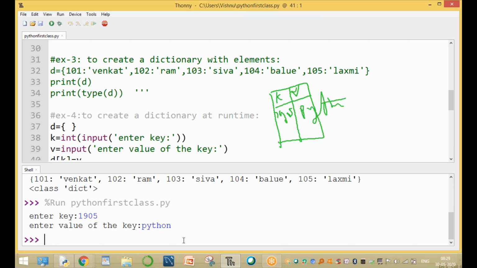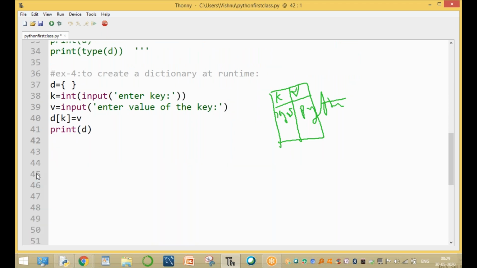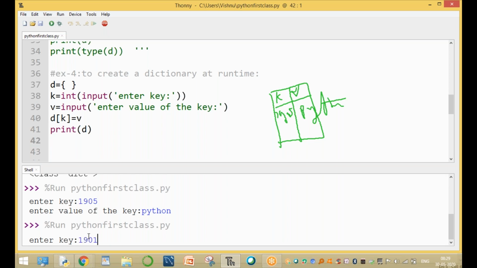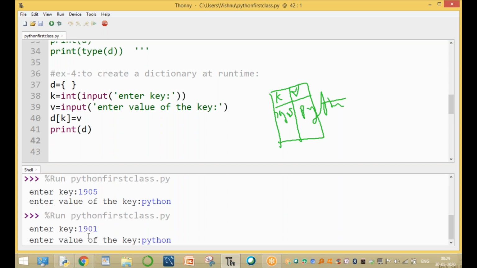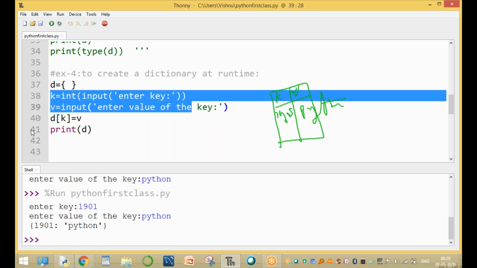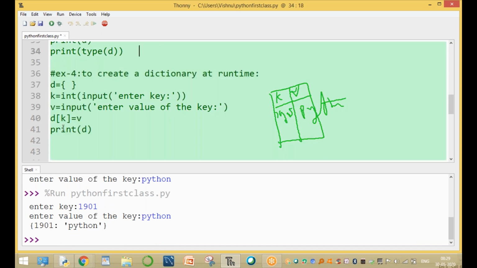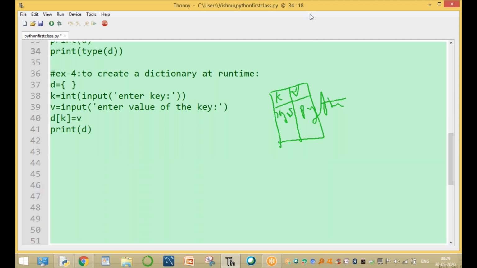And after entering, the value is assigned. But now enter the value. After entering the value, for example, testing, assume that. Now here, run this module, enter the key 1901, value is Python. Here you can enter only one key and one value. In this example, you can enter the keys and values at runtime, but only for one key and one value only.